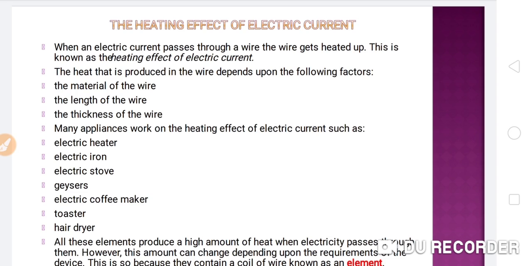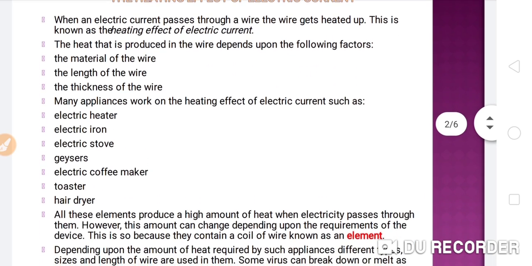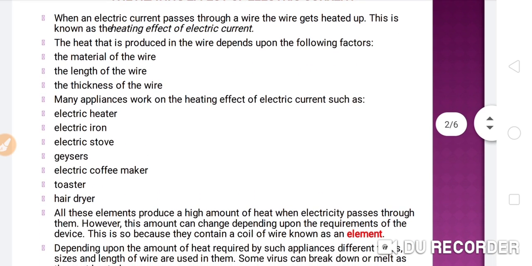Many appliances work on the heating effect of the electric current. These appliances include the electric heater, which you can see in your homes; in the winter we use them. In the electric heater we use the nichrome wire, that is a coiled wire.